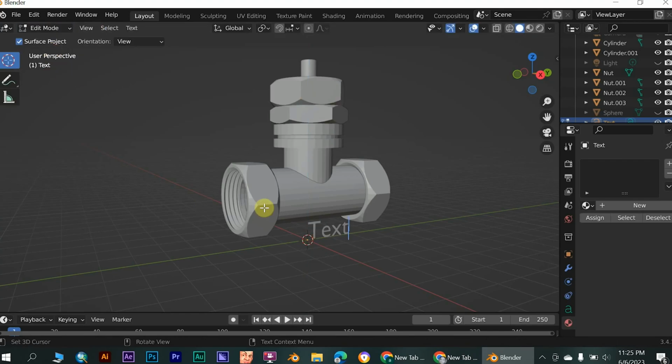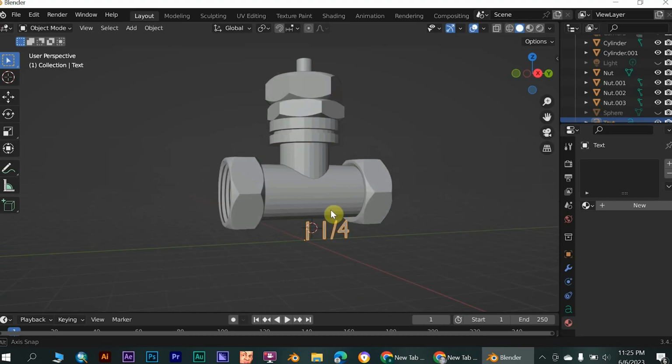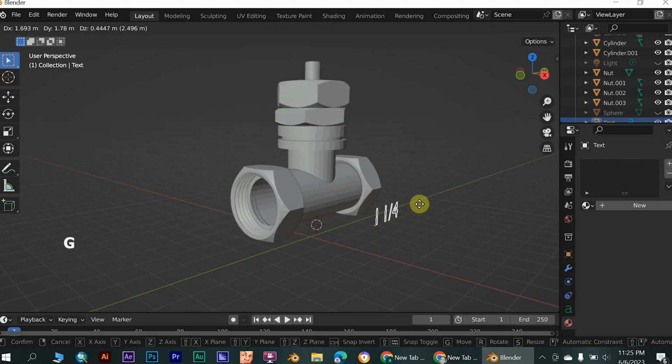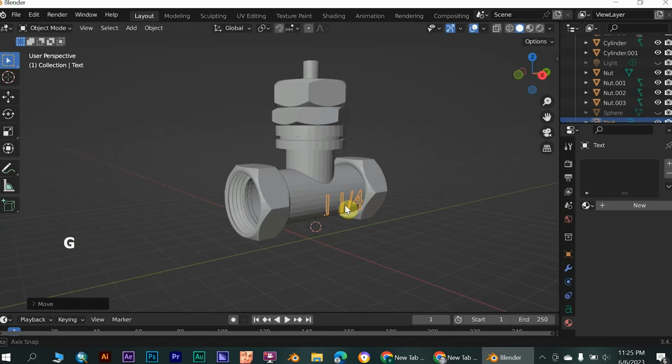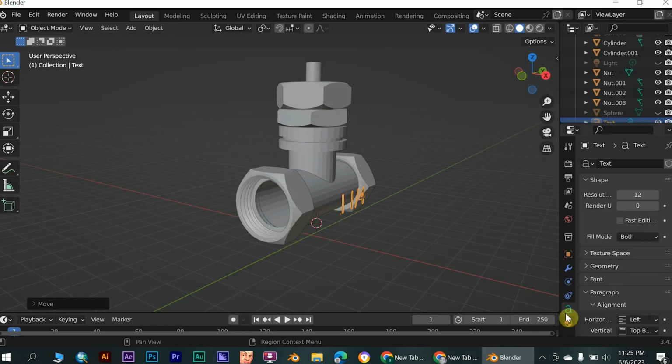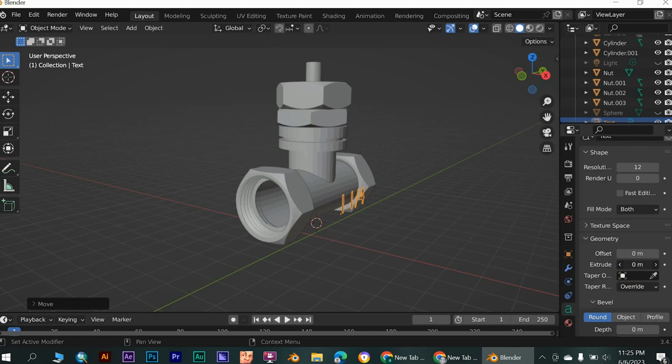Next step, go to edit mode to write the number code. 1/4. Then back to object mode. Go to Properties, and raise the Extrude. Next step.